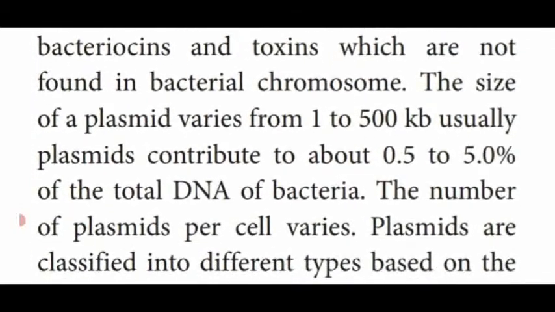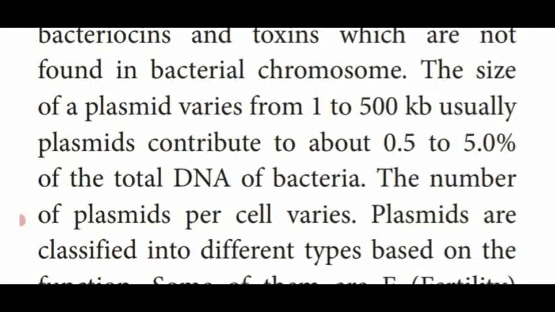The size of the plasmid varies from 1 to 500 kilobases. Usually, the plasmids contribute about 0.5 to 5.0% of the total DNA of bacteria.